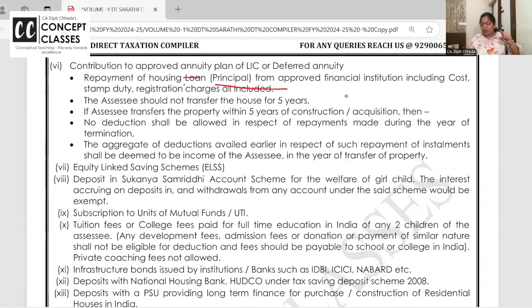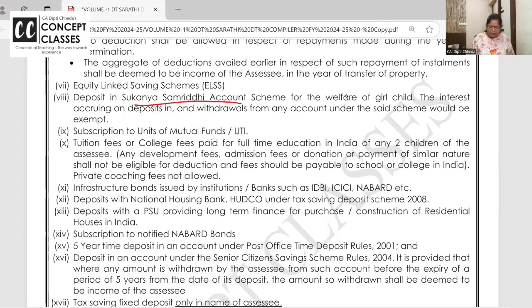Same way, contribute to PPF, you will get 80C deduction within 1,50,000, including all this PPF, ULIP, repayment of the housing loan. Principal is allowed to be deducted here. Interest, when you repay the housing loan in the EMI, the interest is what you deduct in house property. Principal is what you deduct in 80C. Yeah. Sukanya Samruddhi scheme, tuition fees of 2 children for full-time education. Only the tuition fees, not bus transport and Olympiad exam, and that too education in India.